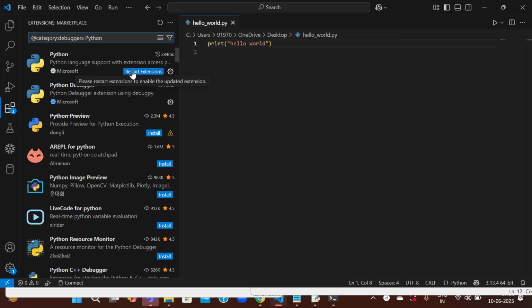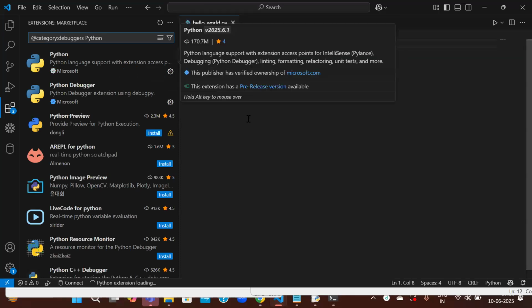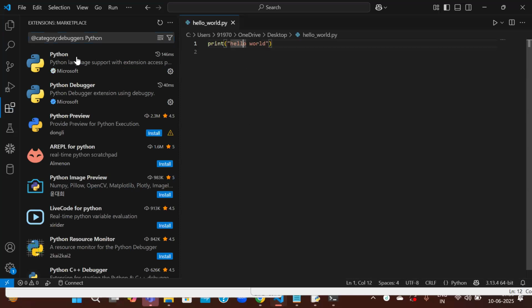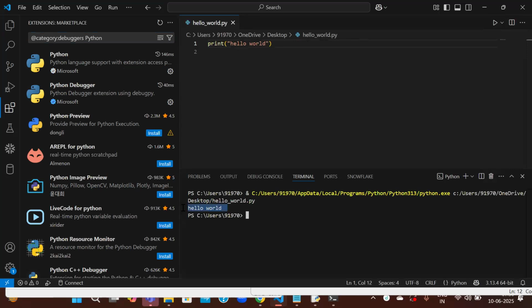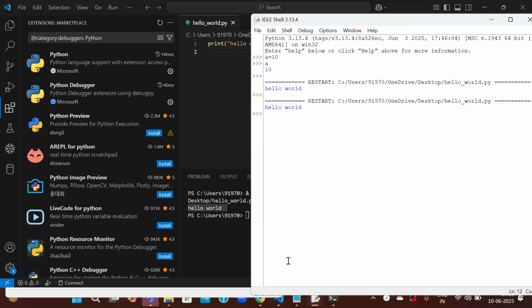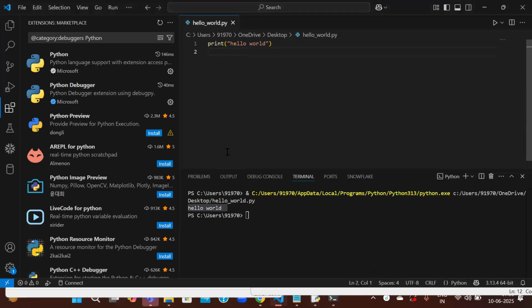One second. See here, hello world is printed. So you can run it anywhere. This is Visual Studio. This is IDLE, some people will use PyCharm, some people will use notebooks. It is up to them. It is their comfort, and wherever they want, they can execute it.